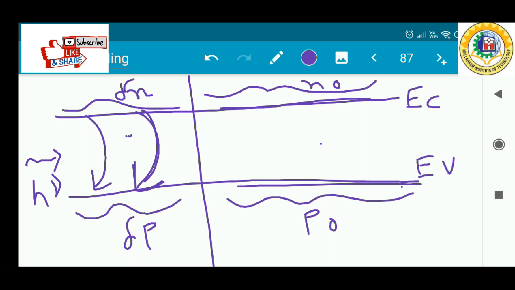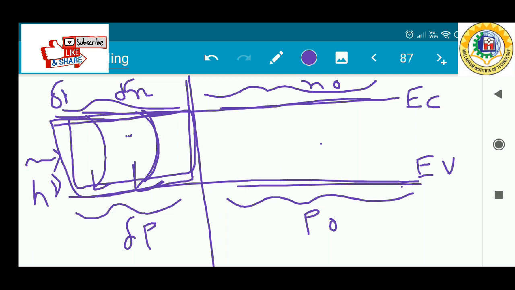Now we will discuss this and from there try to relate how the excess electrons created at one portion of the semiconductor, suppose here the number of excess electrons is delta N0, where the light exposure happens, decrease with time.